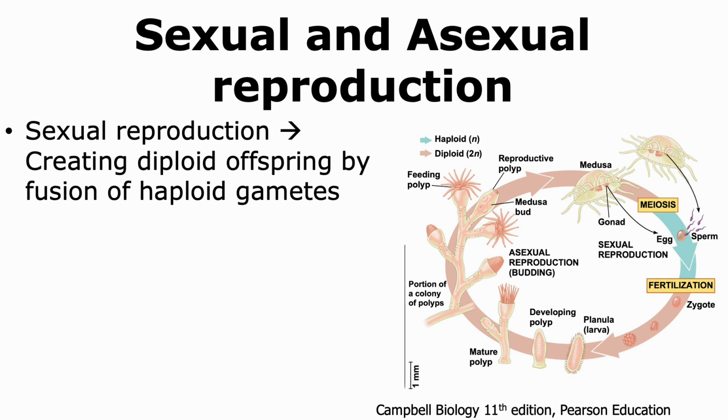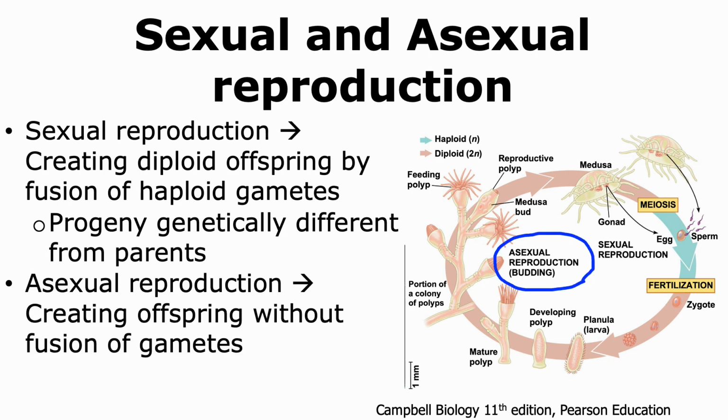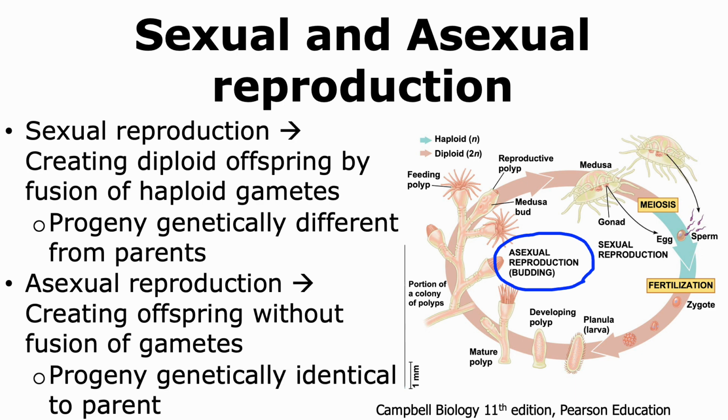Sexual reproduction involves the creation of haploid gametes that will fuse to form a diploid zygote. The zygote then undergoes development to give rise to the appropriate multicellular animal. Thus, the progeny that is formed is genetically different from the parents because of the genetic composition of the egg and the sperm. Asexual reproduction occurs when offspring are formed without the fusion of gametes. In the case of asexual reproduction, the progeny formed are genetically identical to the parent that created it.